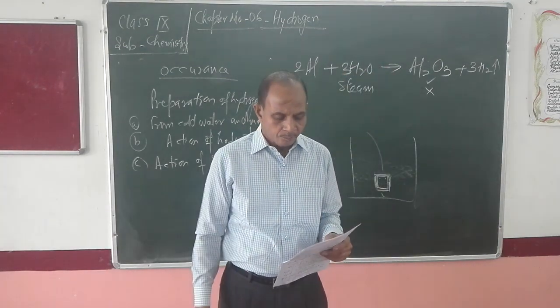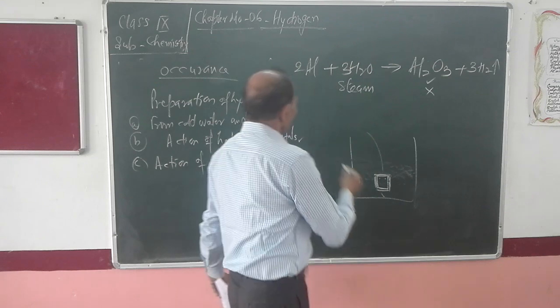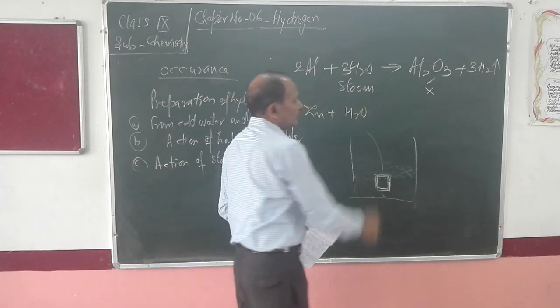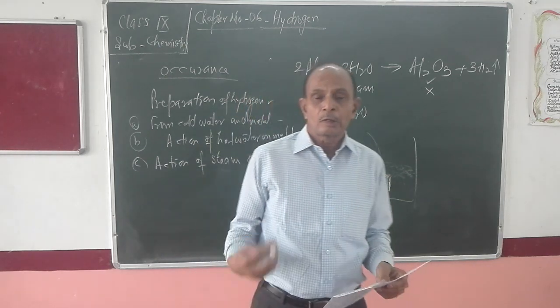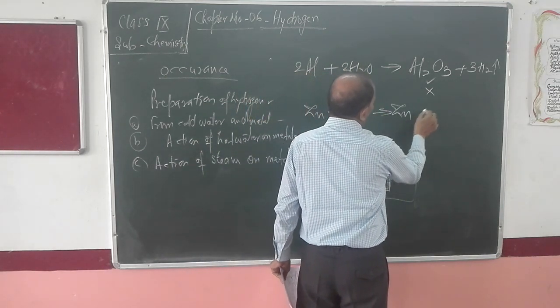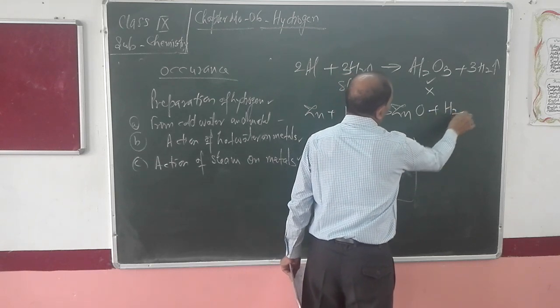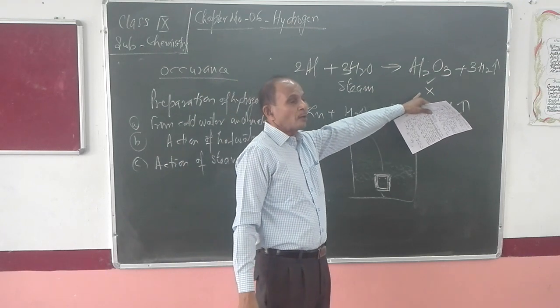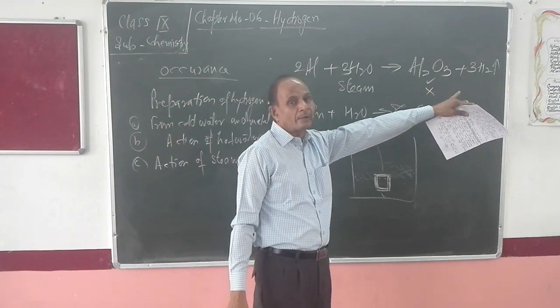Now next, zinc reacts with steam to give rise to zinc oxide along with the production of hydrogen gas. Aluminium reacts with steam to form aluminium oxide along with the production of hydrogen.